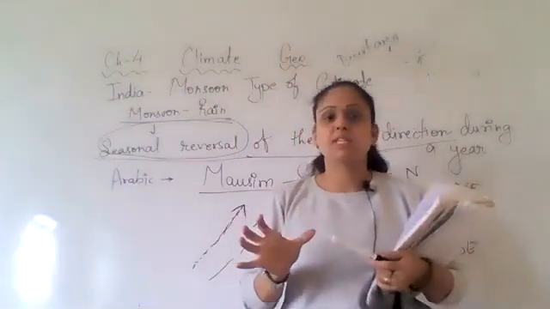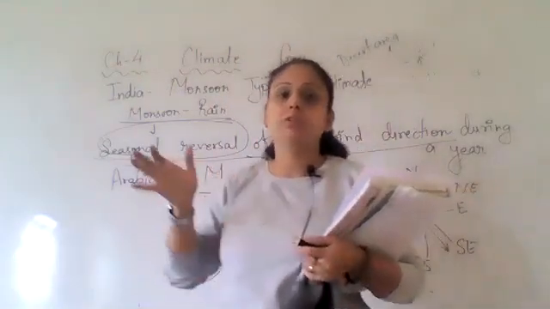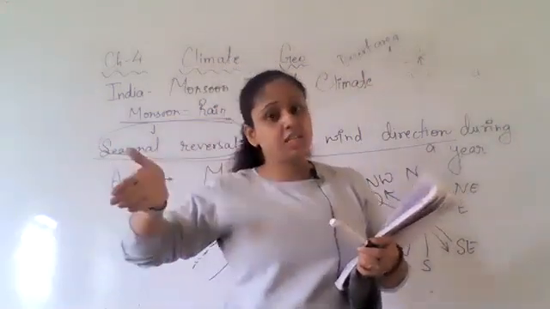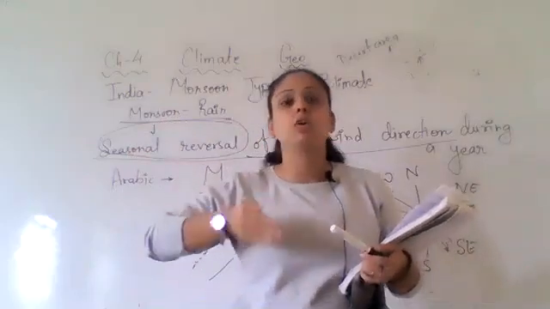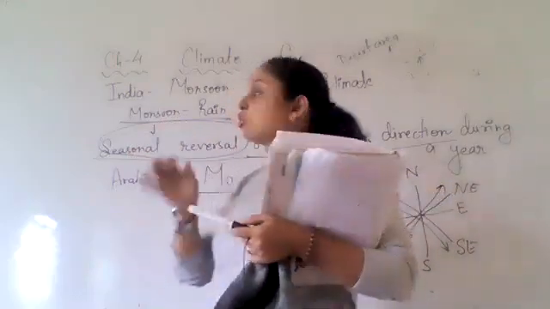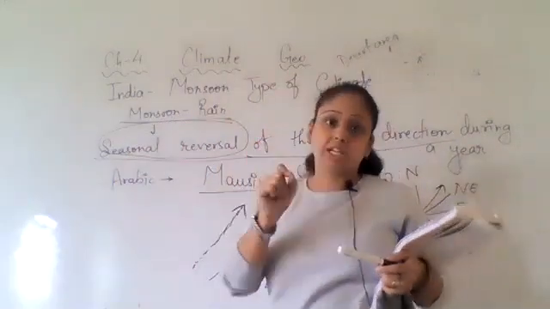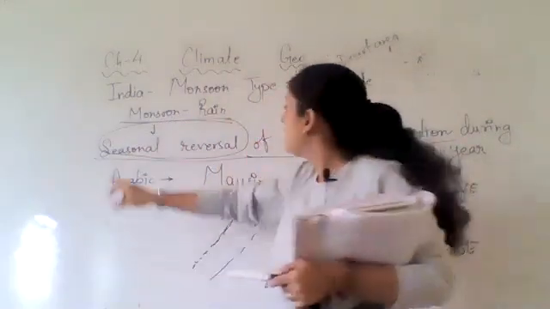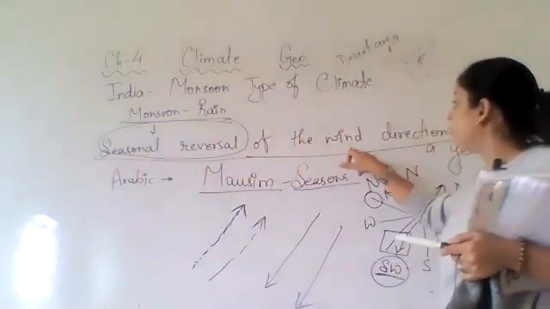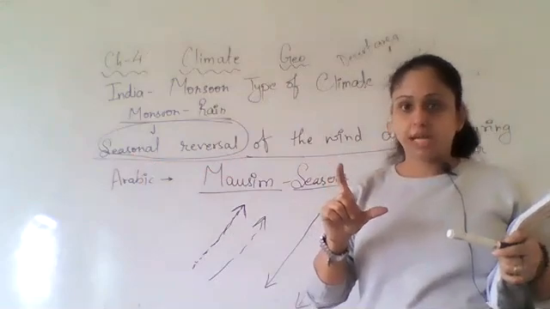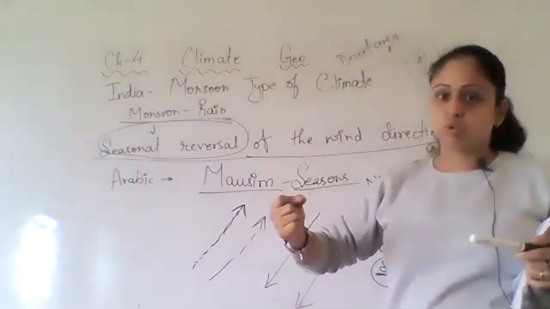Okay, so that is the reversal of the wind direction, when the wind changes its direction. So monsoon is basically a term for seasonal reversal of the wind direction during a year. Okay, so that is monsoon.